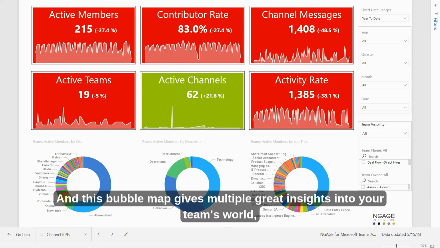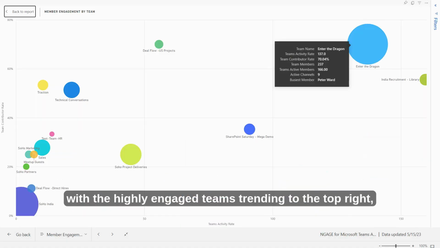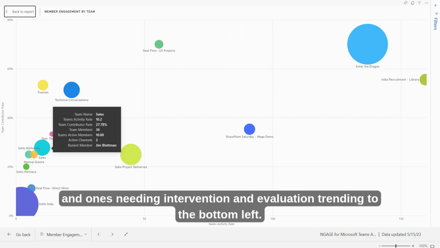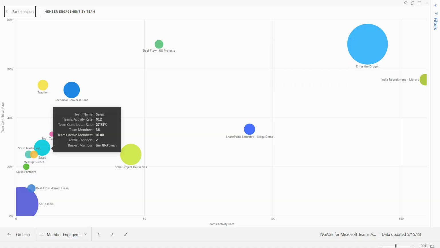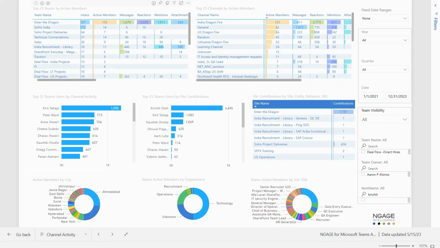And this bubble map gives multiple great insights into your team's world, with the highly engaged teams trending to the top right and ones needing intervention and evaluation trending to the bottom left. And as always, the detail around who, where and how collaboration is happening is always available.